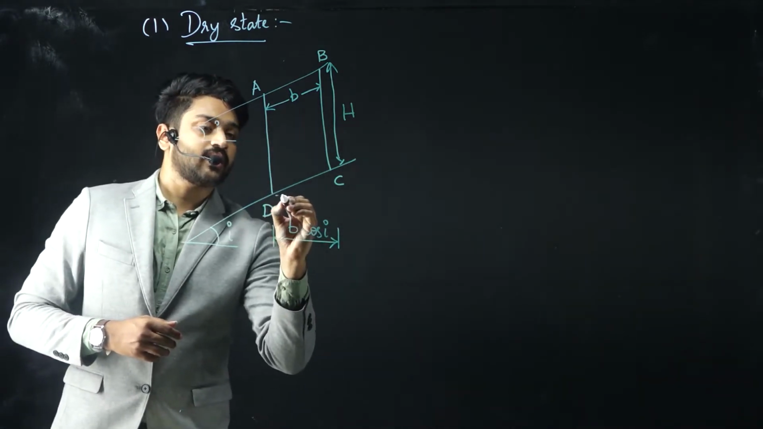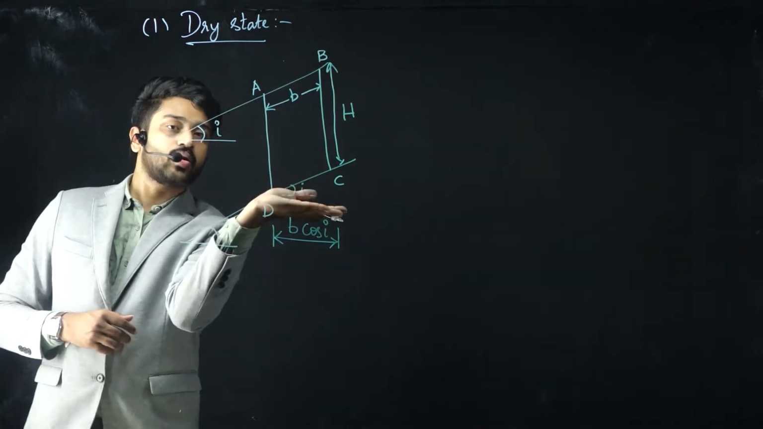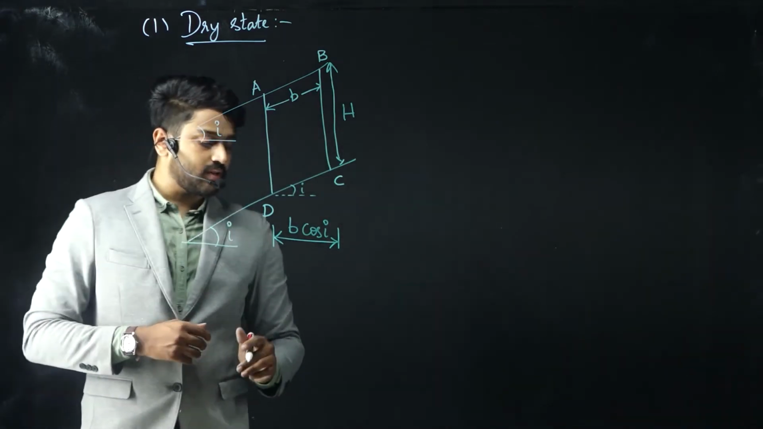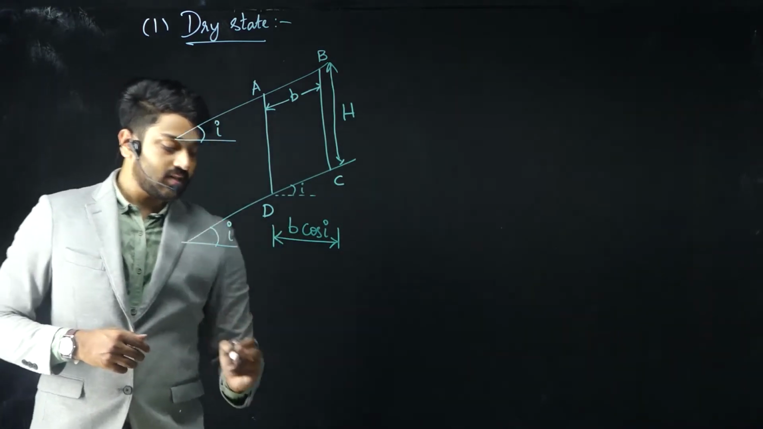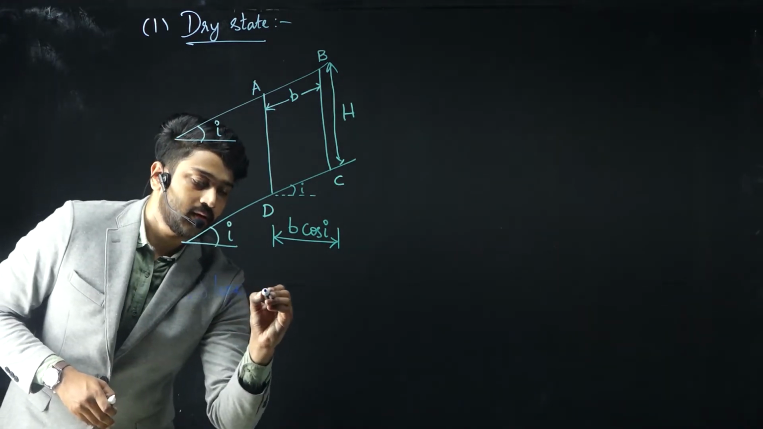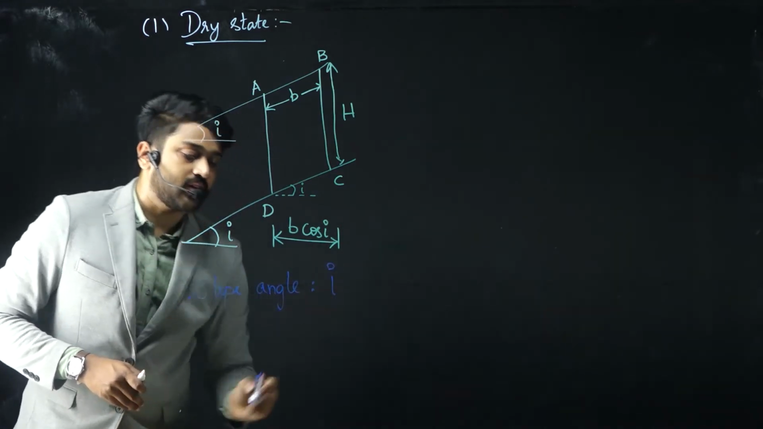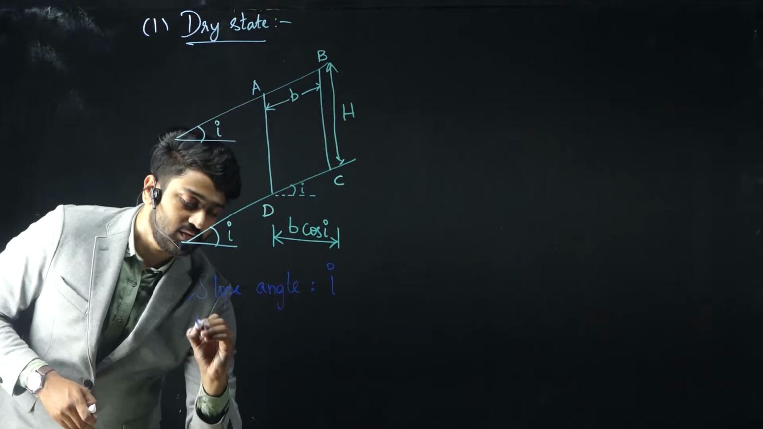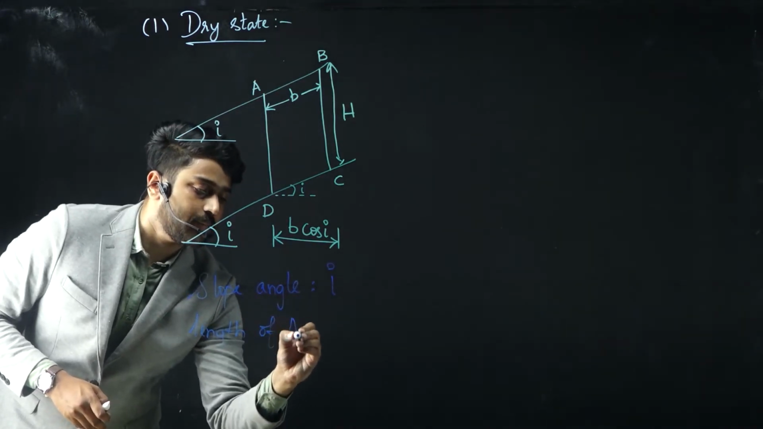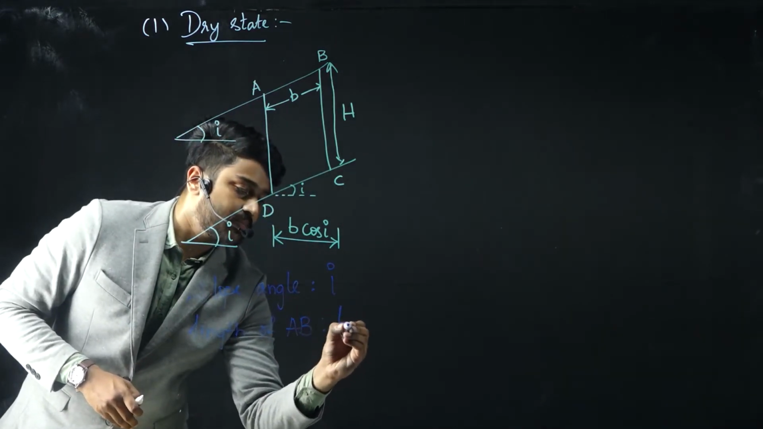Just by taking a dotted line here, let us say this is I. Since this is B, its horizontal component will be B cos I. So that is what I have denoted here. Let me write this once again. Slope angle is I, what we have considered, and the length of AB is what we have considered as B.